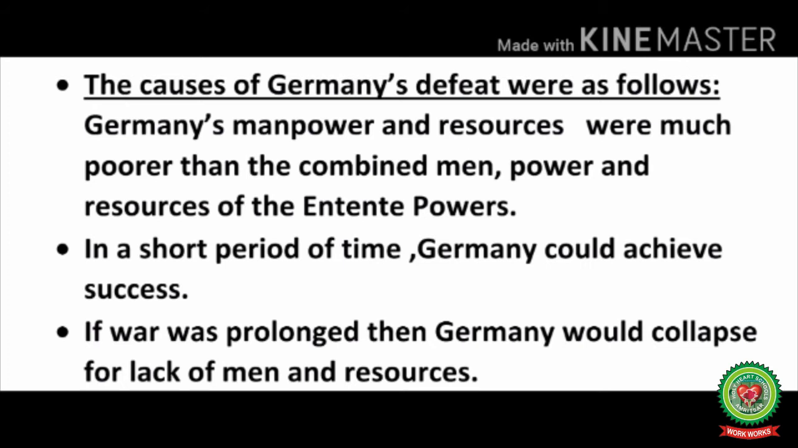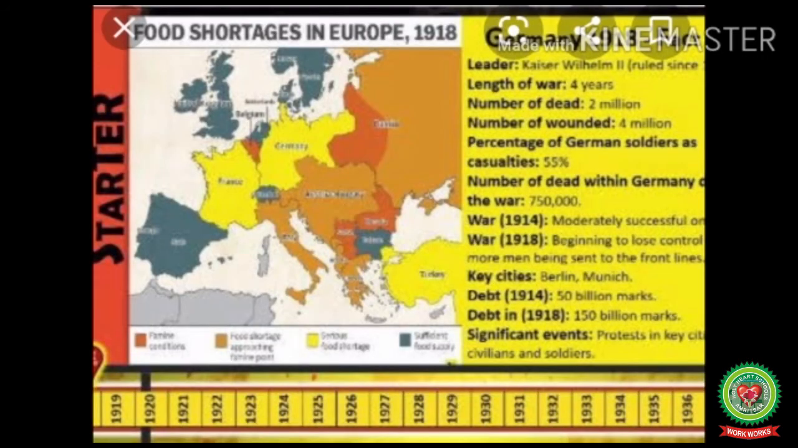They lacked resources, they lacked the ammunition and manpower to fight a longer war, and this was the biggest reason why Germany was defeated at the end of the 5-year-long World War. Food shortage in Germany was one of the reasons that Germany had to face defeat. The leader of Germany during the First World War was Kaiser Wilhelm II.